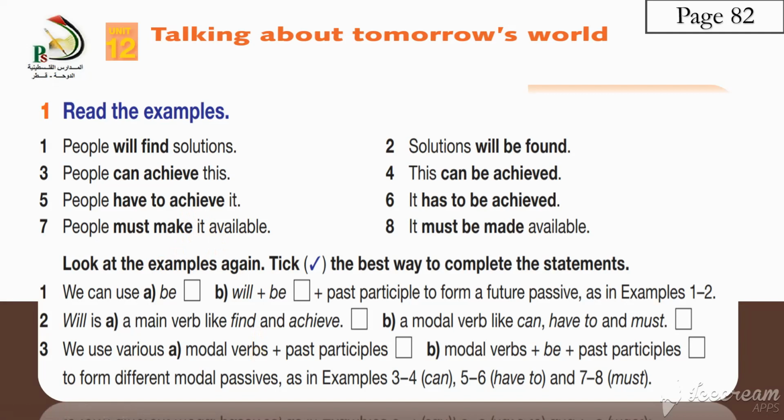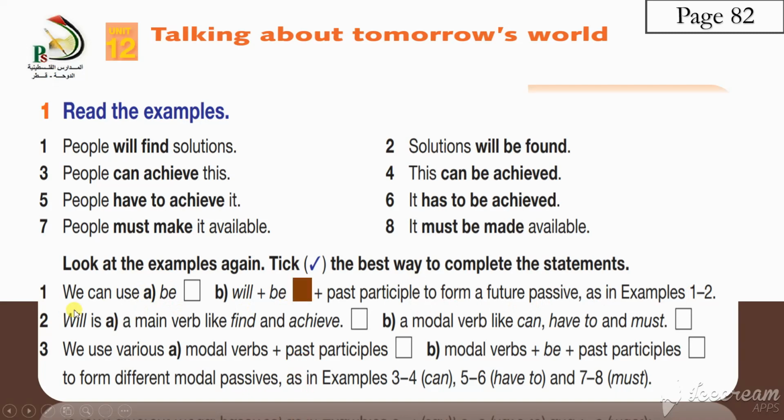Look at the examples again. Take the best way to complete this statement. We can use be or will be, past participle, to form a future passive, as in examples 1 and 2. Without looking at examples 1 and 2, tell me, for the future passive, do we use only be or will be? Of course, will be.